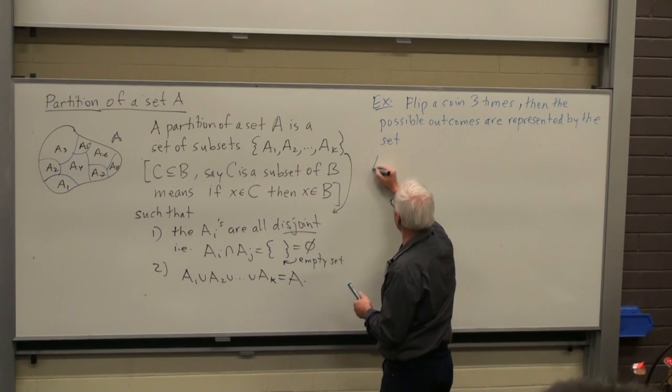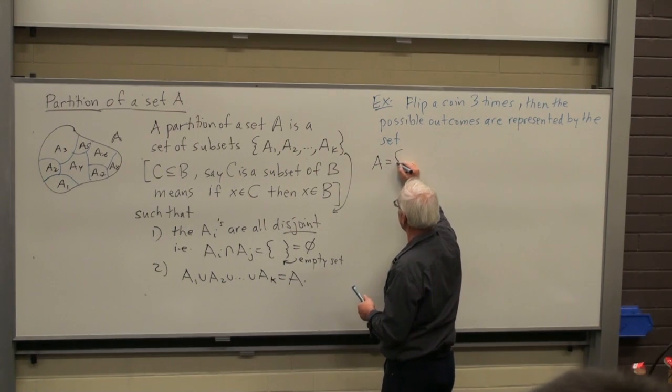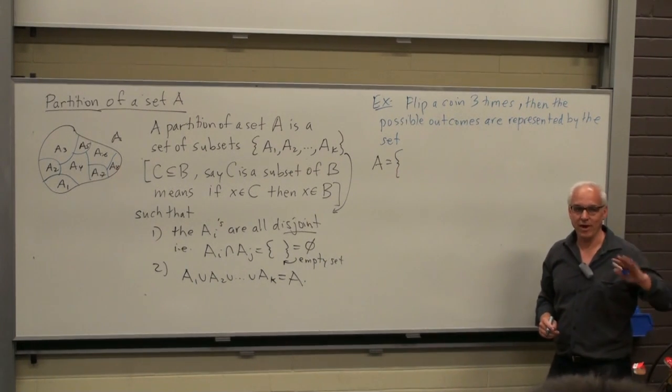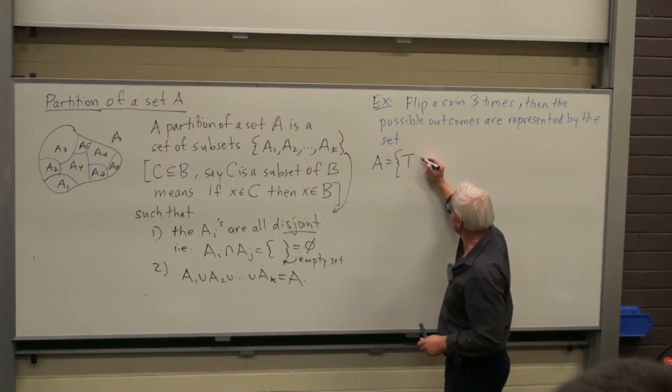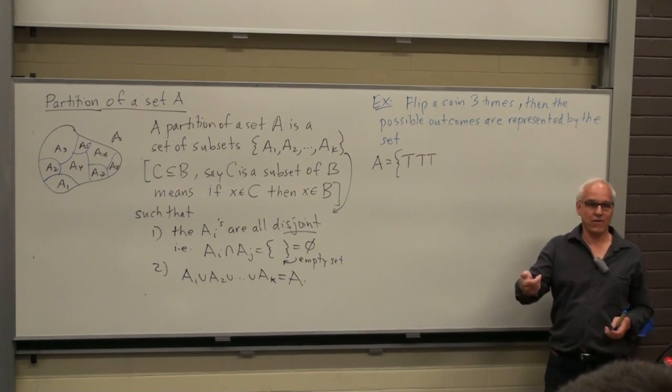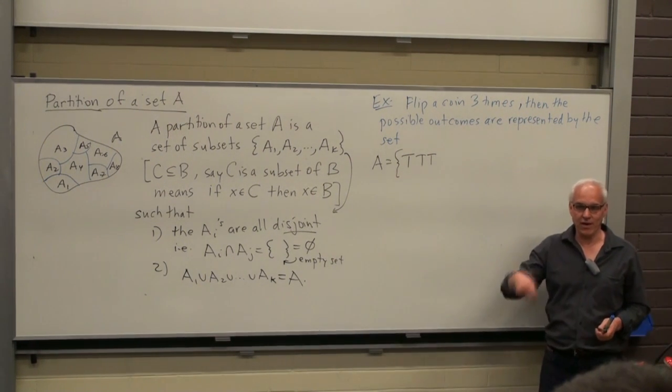So here's the set of possible outcomes. And I'm only interested in tails or heads. So tail, tail, tail. That means first one was a tail, second one was a tail, third one was a tail.